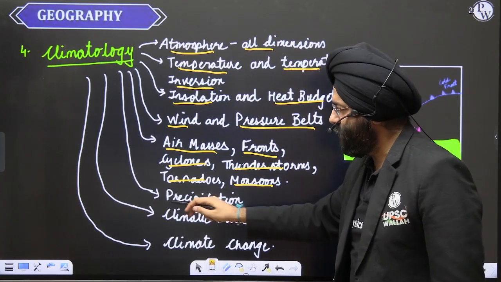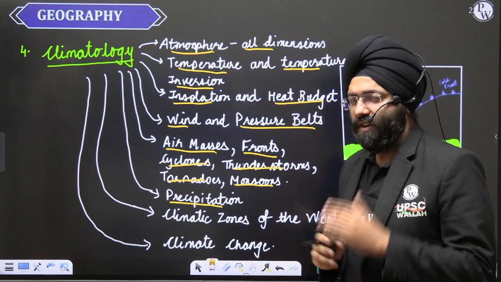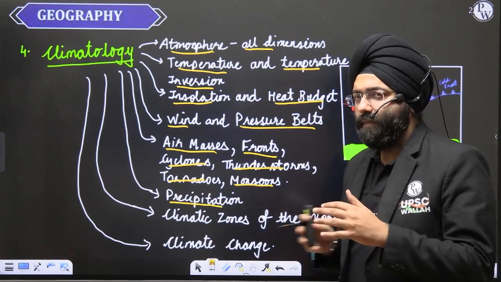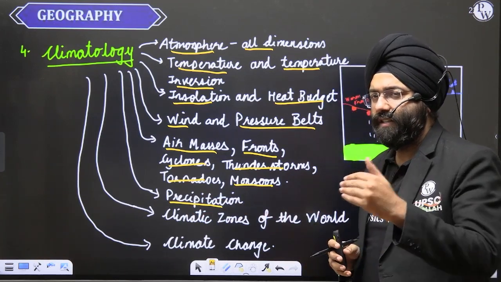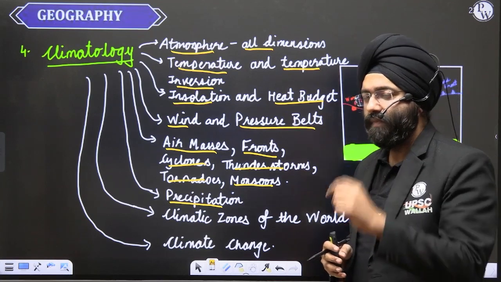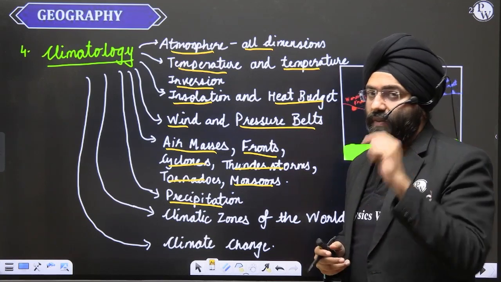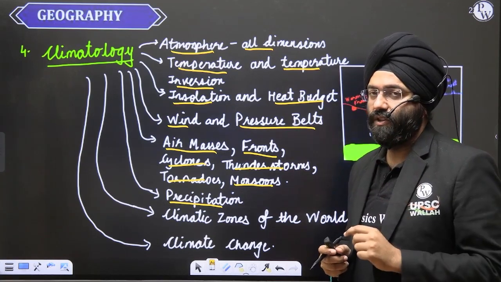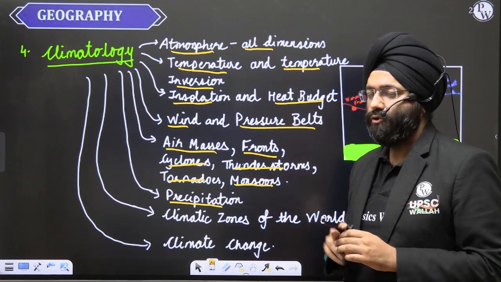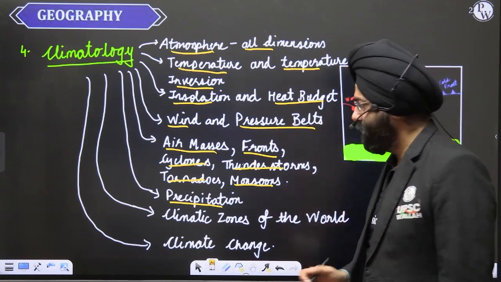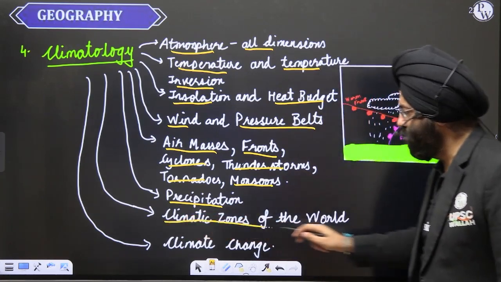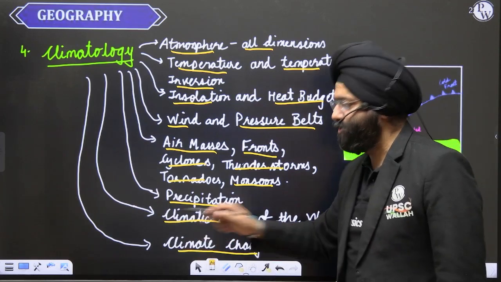Then the concept of precipitation. What is precipitation? What are the types of precipitation and the various dimensions associated with it? Even the distribution of precipitation becomes very important if you want to analyze the geographical aspects in proper depth. Then there are the climatic zones of the world and the topic of climate change.